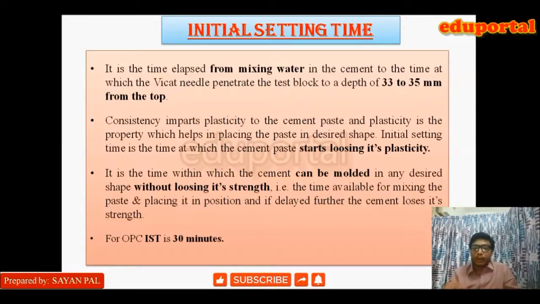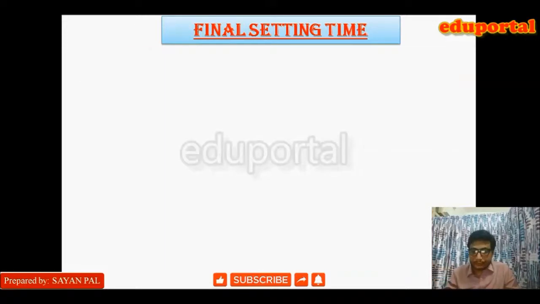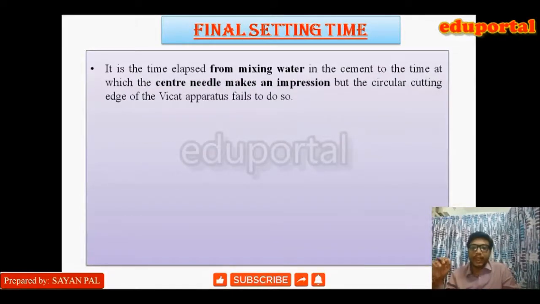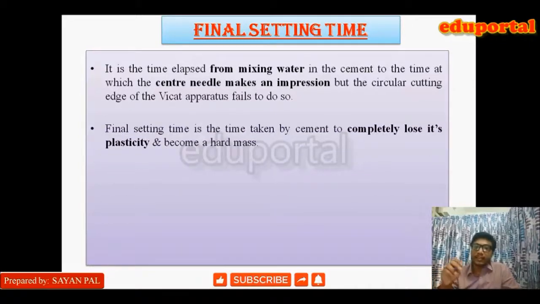Now let's go to the final setting time. It is the time elapsed from mixing the water in the cement paste to the time at which the center needle makes an impression but the circular cutting edge of the Vicat apparatus fails to do so. These are the conditions of the Vicat test for final setting time. That is, a phase in which the center needle makes an impression, but the circular cutting edge does not make any impression.